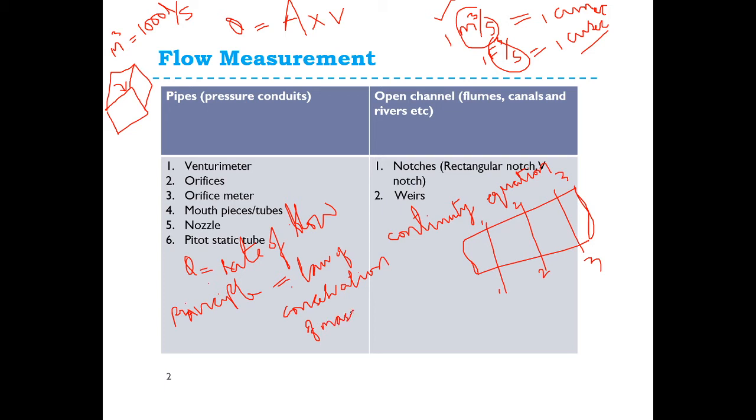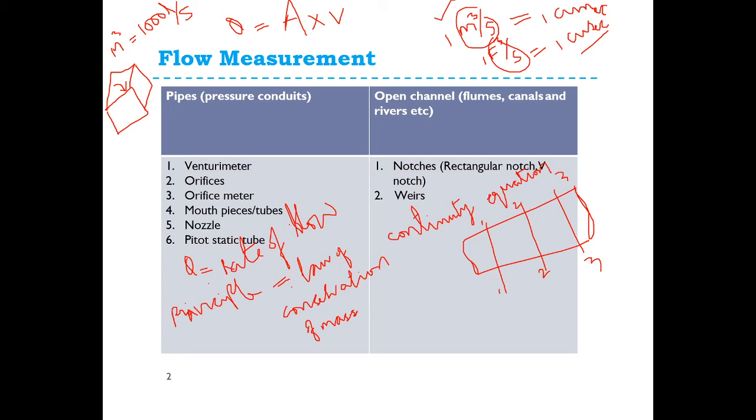Then what is this continuity equation? Now you know the continuity equation. What is that continuity equation? The rate of flow is constant at every point in that particular pipe. What is meant by rate of flow? The rate of flow is the same in the pipe at every point.